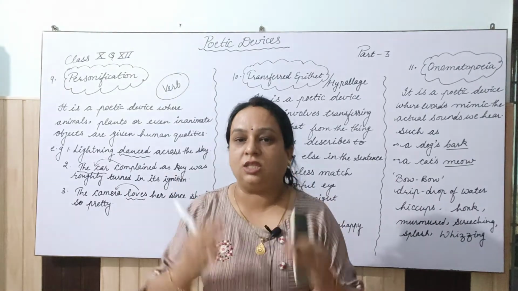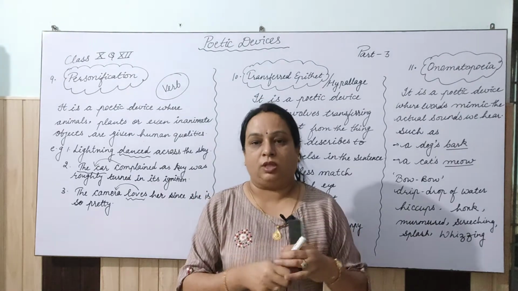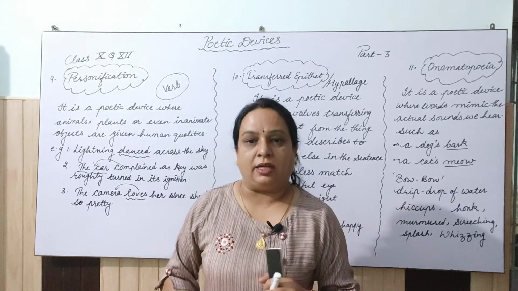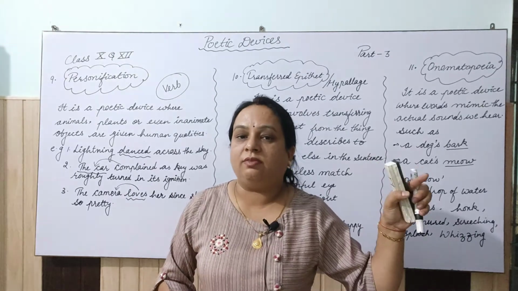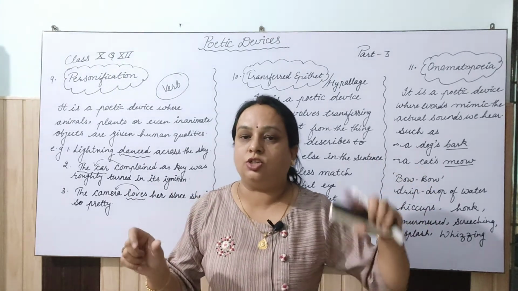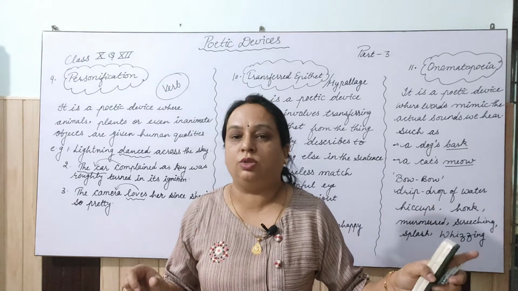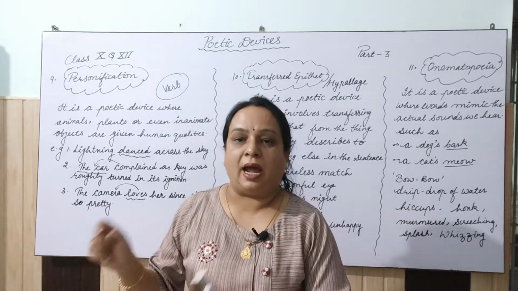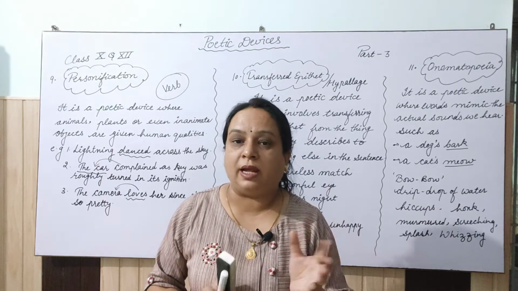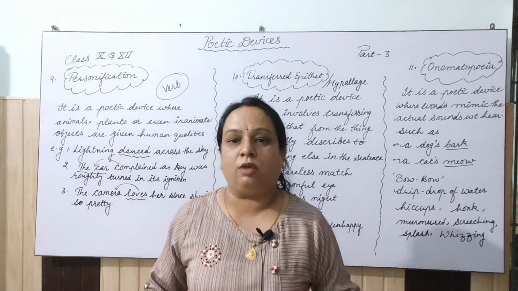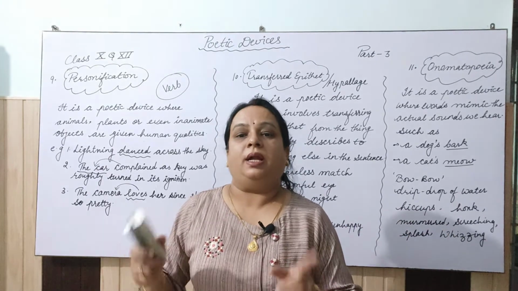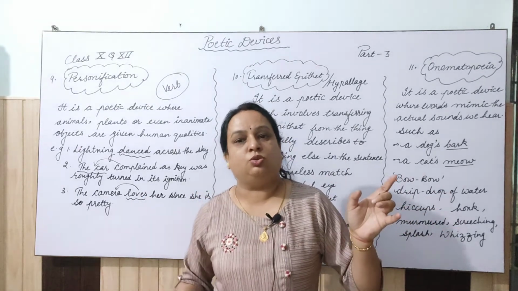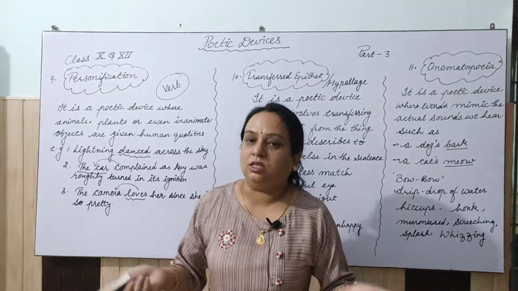So the adjective actually belongs to the man who is blind, but that quality I have given to that stick, not to that human being. Actually the man is blind, that's why he was walking with the blind stick, right? But here the quality of that man I have transferred to the stick. So that is called transferred epithet.